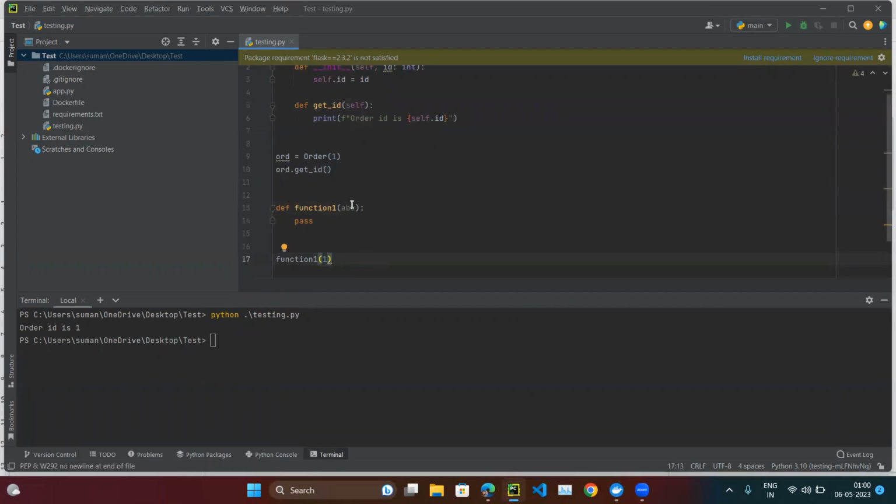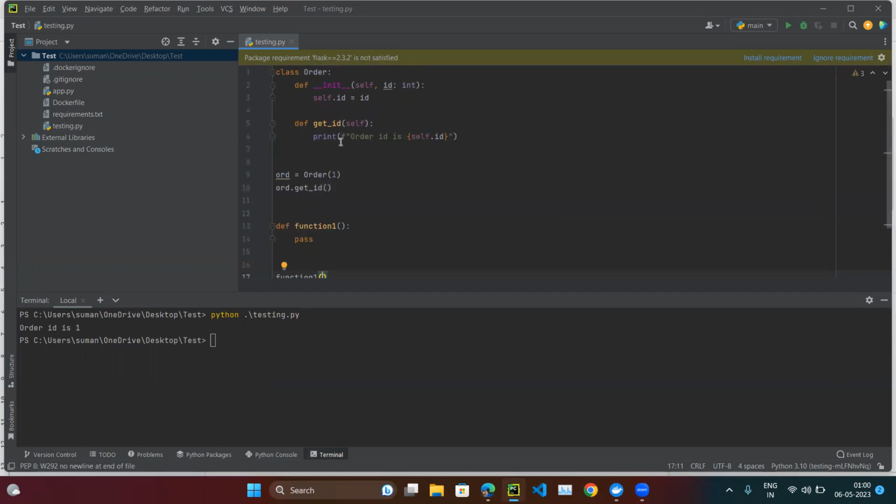This is the same as a normal function, but here this is a class function. To access the class function, we need some object. So we are calling this class function using the object dot get_id.